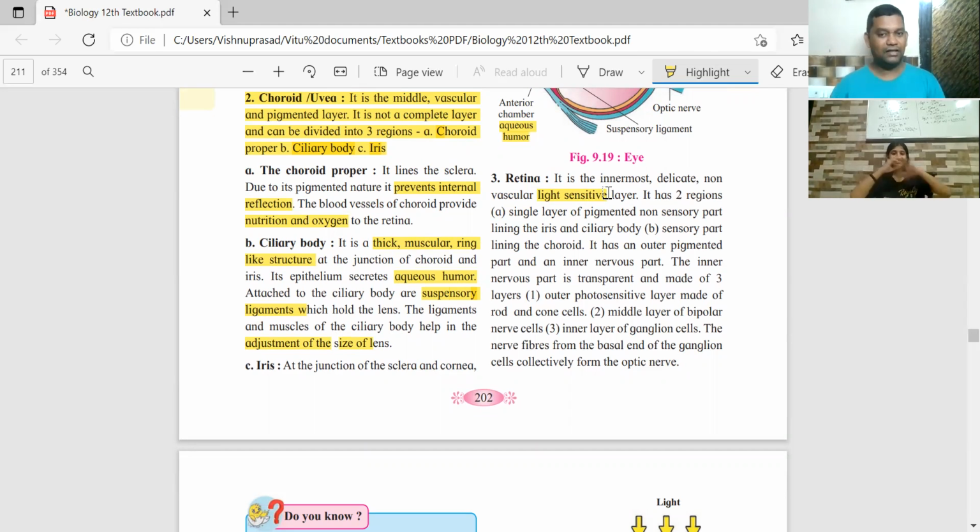Again, the retina has got two regions. You have a single layer of pigmented non-sensory part. We say the retina is a light sensitive layer, but there is one region of the retina which is non-sensory. It lines the iris and the ciliary body, the front part.